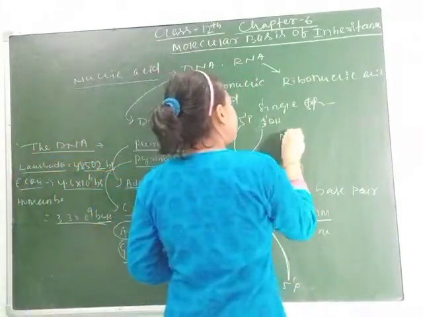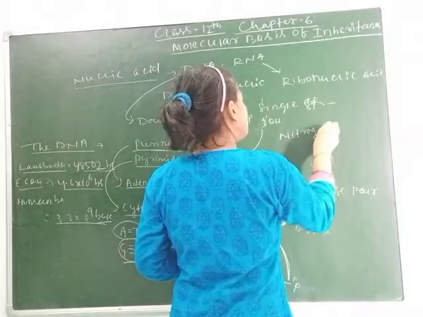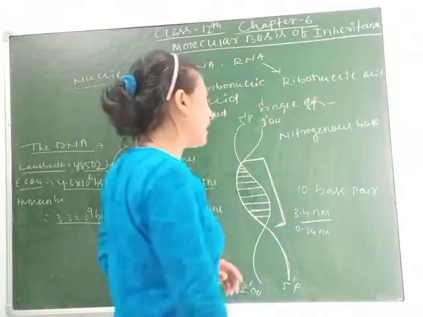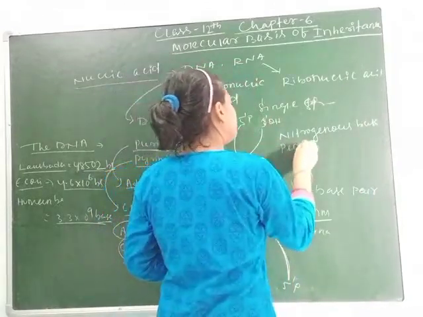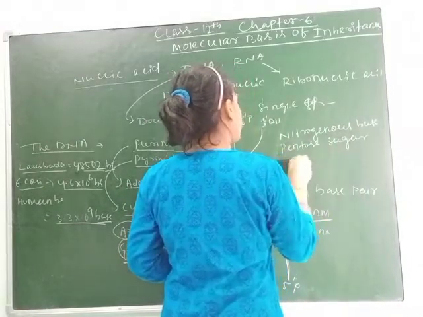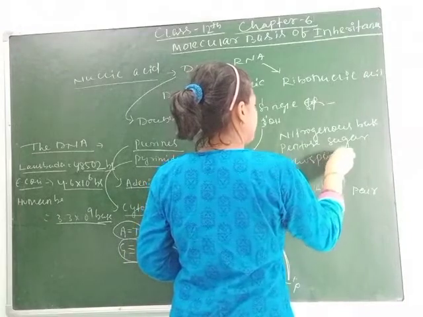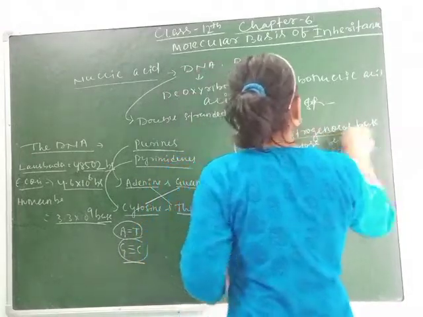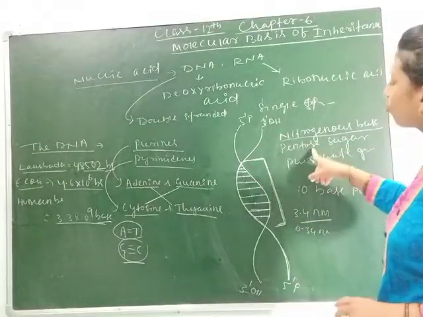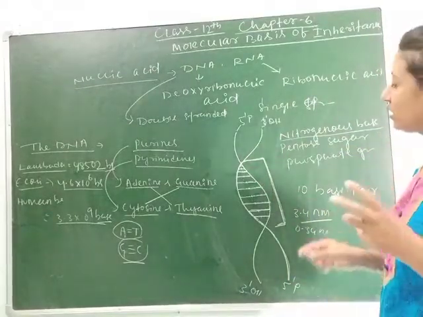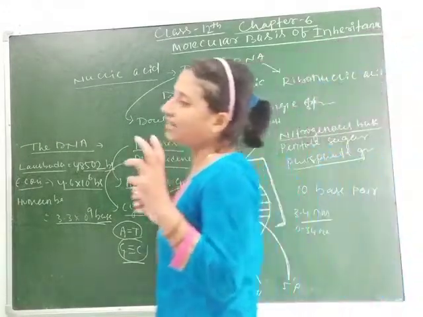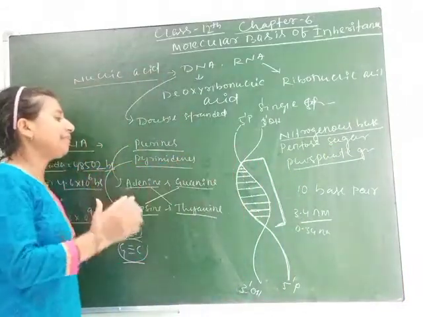One is the nitrogenous base, another is the pentose sugar, and the phosphate group. The nitrogenous base consists of purines and pyrimidines, then the pentose sugar, and then the phosphate group, which makes the strands antiparallel to each other.